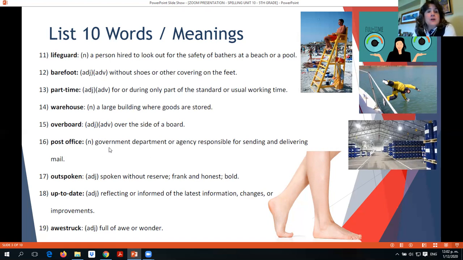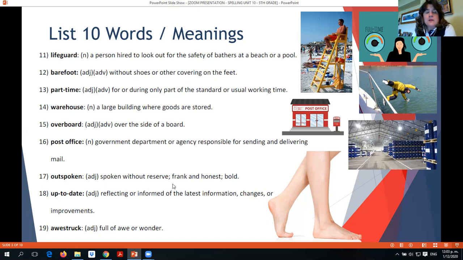Then we have post office. Post office is an agency that is responsible for, it's an office. The post office is an office from post, which is an agency responsible for sending and delivering mail. For example, in Venezuela, we have Ipostel. In the United States, we have USPS. Okay, so it's a government office, in charge of sending and delivering all mail and packages that you send.